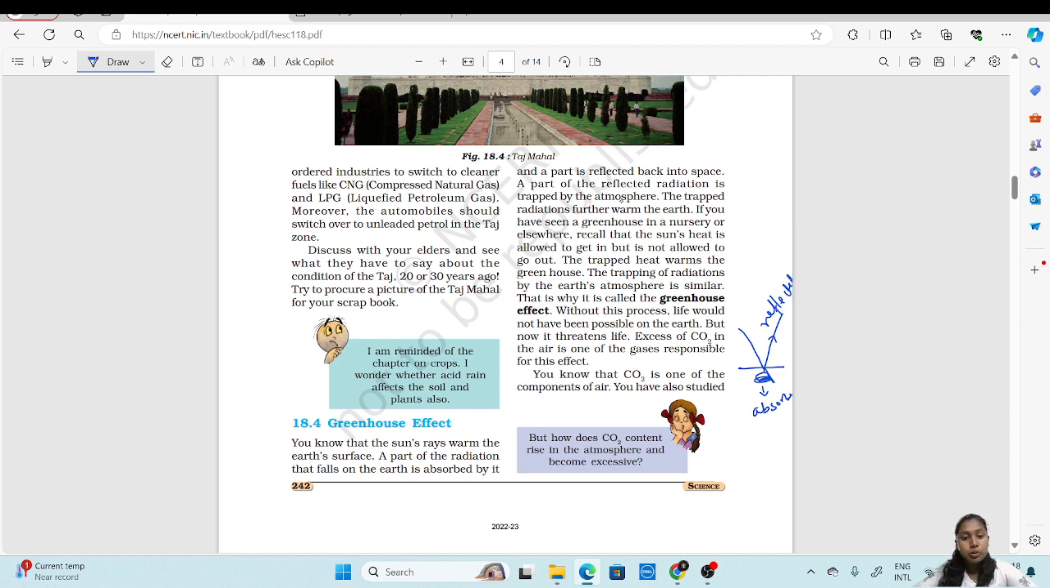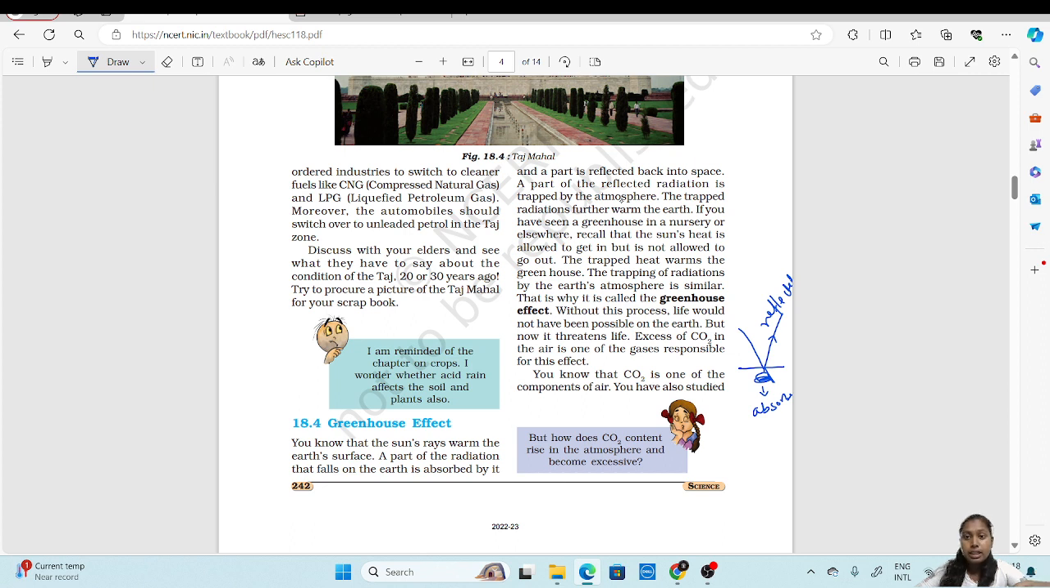Similar thing happens with the sunlight. Sunlight falls on the earth's surface. Some of those radiations are absorbed by the earth, and few of it is reflected. But these reflected radiations are trapped by the atmosphere.